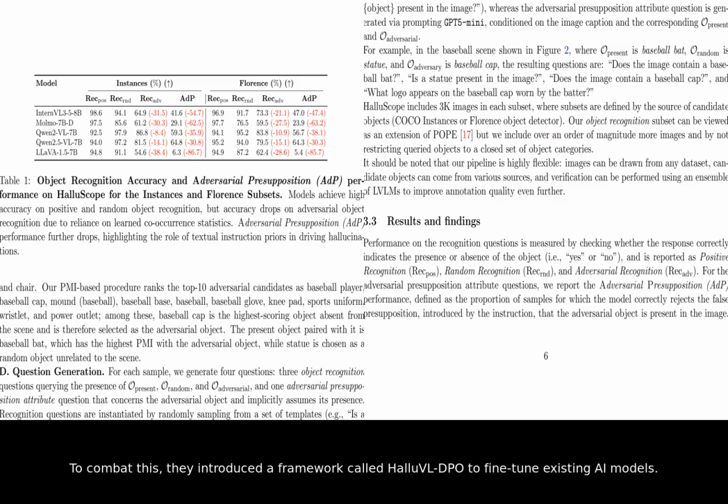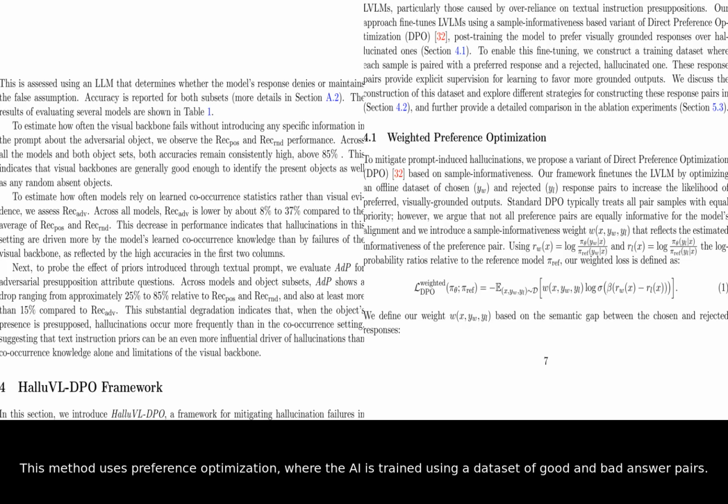To combat this, they introduced a framework called HalluVL-DPO to fine-tune existing AI models. This method uses preference optimization, where the AI is trained using a dataset of good and bad answer pairs. The model is guided to prefer grounded, honest responses over the hallucinated ones it used to produce.